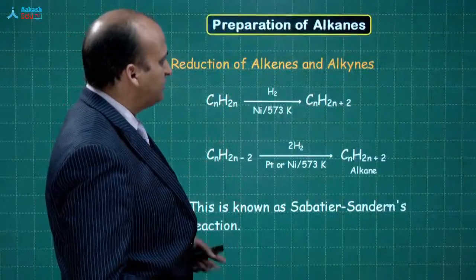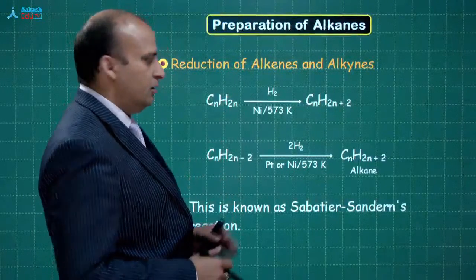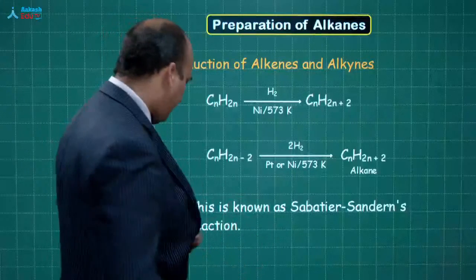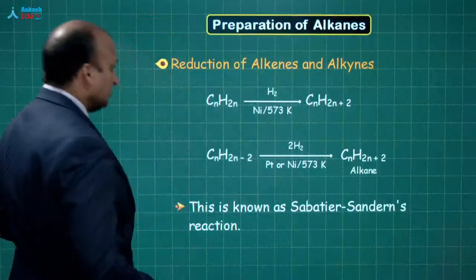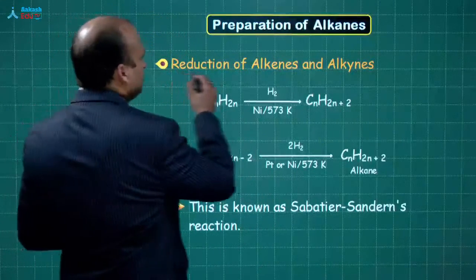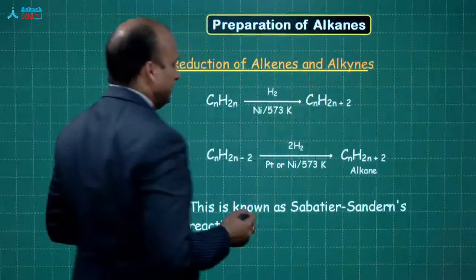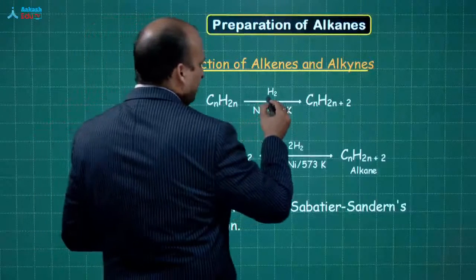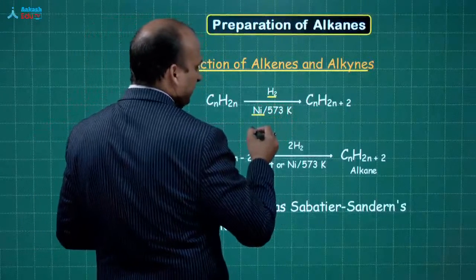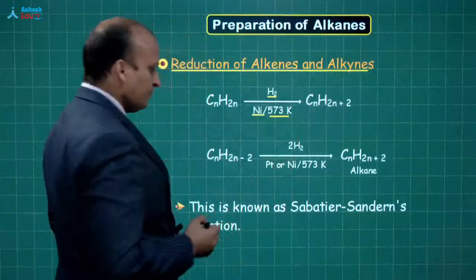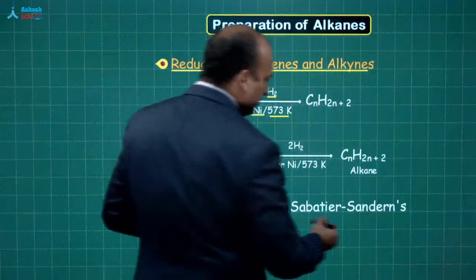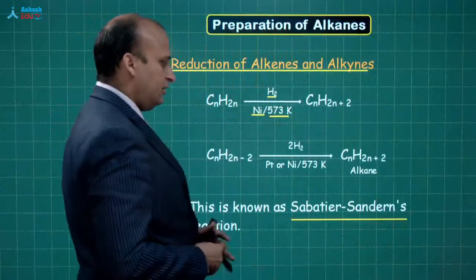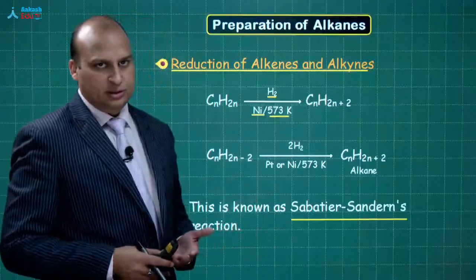So first is alkanes. I am starting with the preparation of alkanes, right? Now when I talk about preparation of alkane, the first one is reduction of alkenes and alkynes. अब देखिए reduction करने के लिए what we are doing is we are using hydrogen and nickel at a high temperature. Now this reaction is known as Sabatier-Senderens reaction. ठीक है? Now there are two ways to go ahead.